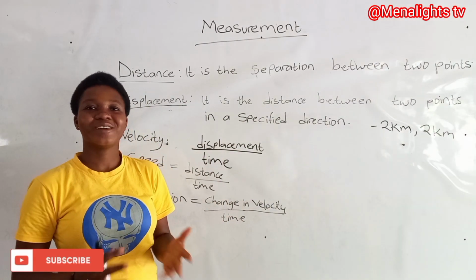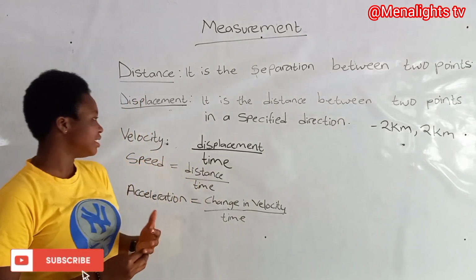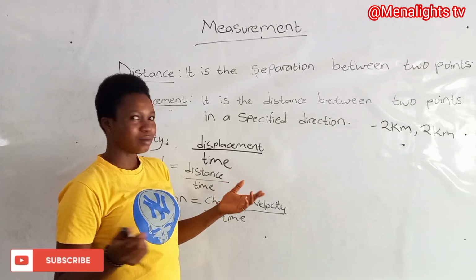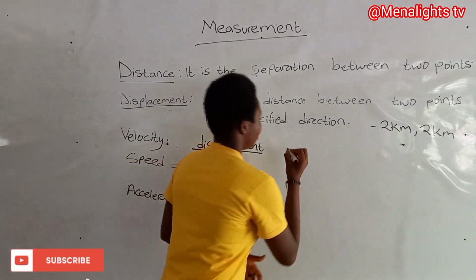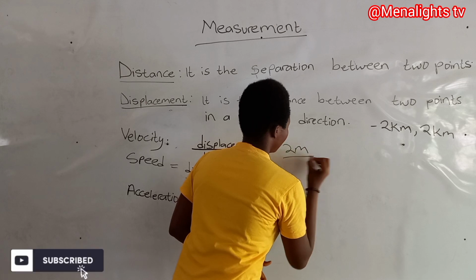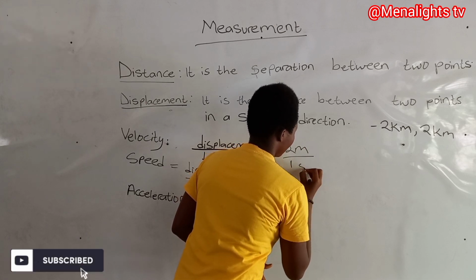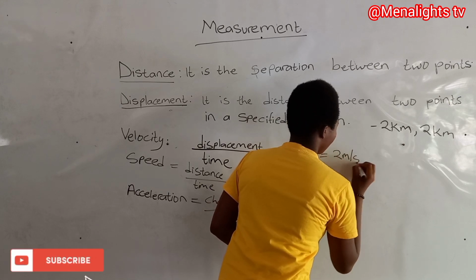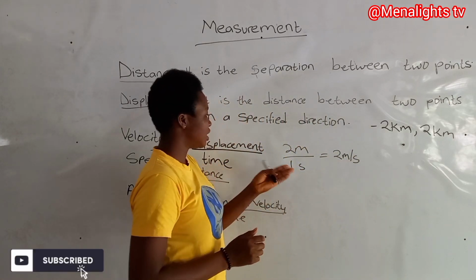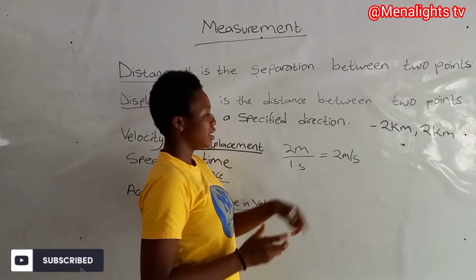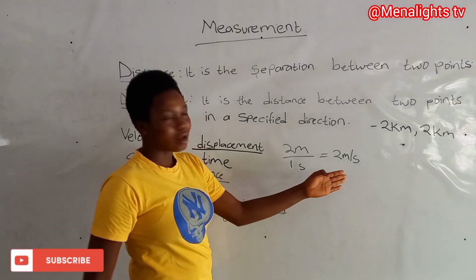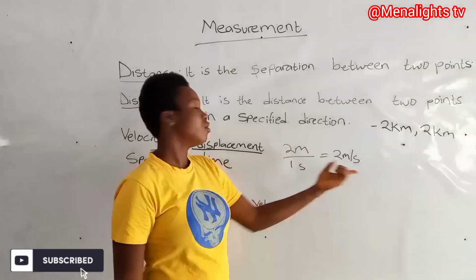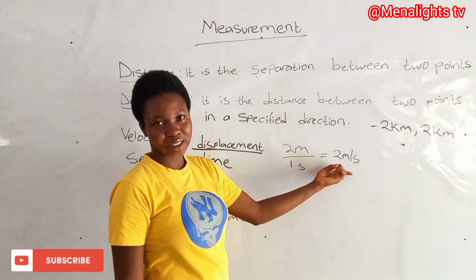So let's look at velocity. Velocity here is simply displacement over time. So when we have something like 2 meters over 1 second, then the velocity becomes 2 meters per second because the SI unit for velocity here is meter per second.